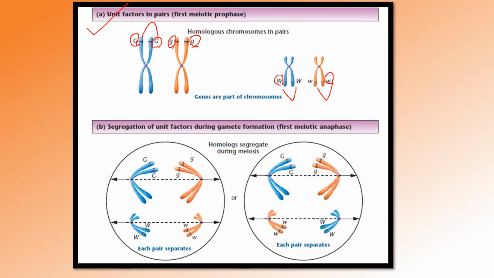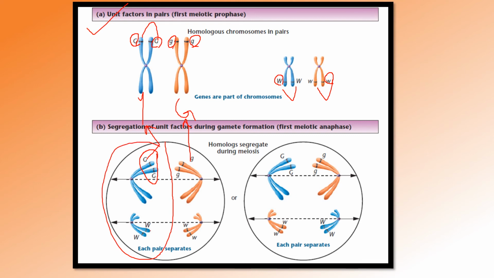The next one is the law of segregation. In the law of segregation, you can see this is yellow and this is green. Actually, the color and the symbols are very confusing. So this is the yellow one. This G represents the yellow and this small g represents the green one. So the yellow is separated into one gamete and the green is separated into another. Likewise, the round is separated to one gamete and the wrinkled is separated to another gamete.